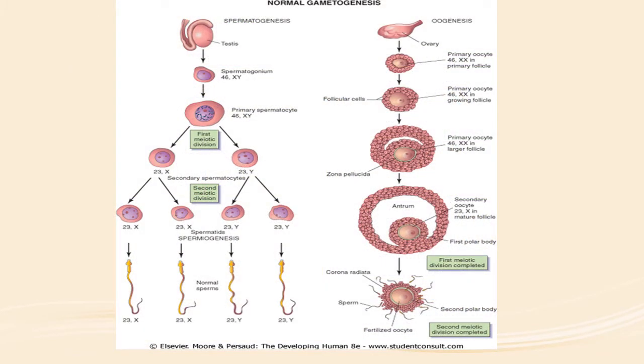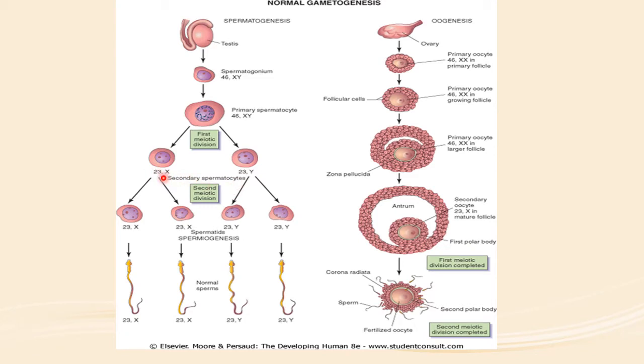So spermatogenesis takes place in the testes of the males, and oogenesis takes place in the ovaries of the females. In the testes, the spermatogonia are formed, which are the germ cells of the males, and they have the diploid number of chromosomes, that is 46. Now these spermatogonia divide by mitosis into primary spermatocytes. The primary spermatocytes undergo the first meiotic division, and by the first meiotic division, the daughter cells have the haploid number of chromosomes. The reduction division takes place, so 23X or 23Y.